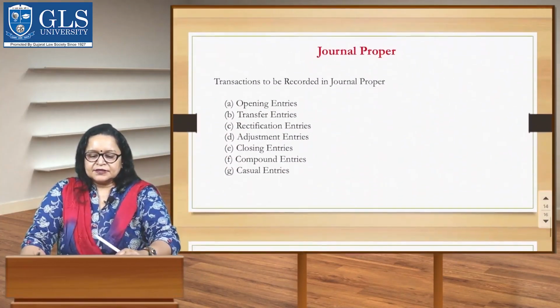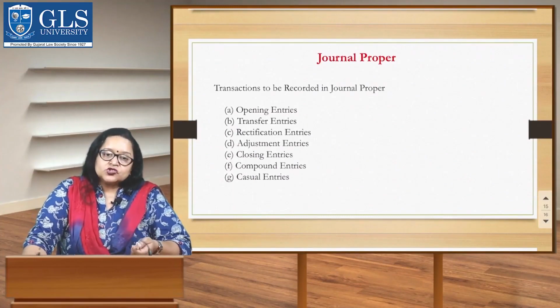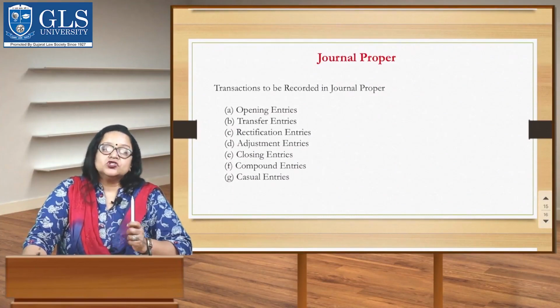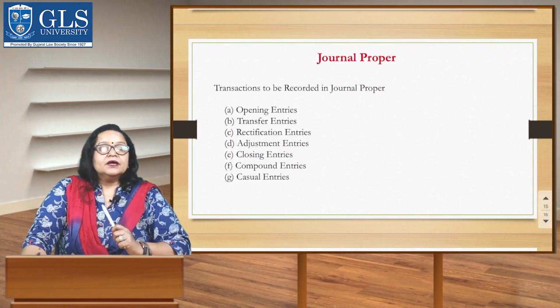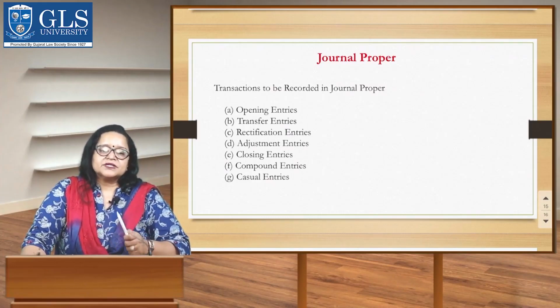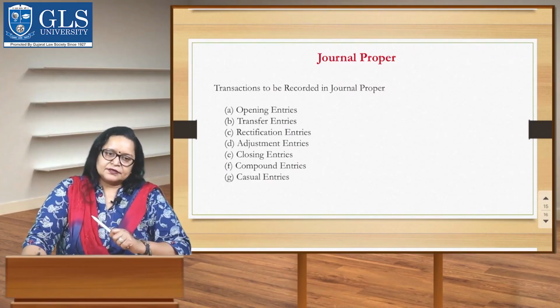Now, let's discuss the journal proper or general journal. I repeat, journal proper or general journal. It is a simple book of chronological record of business transactions. The use of this book is very much restricted in the modern accounting system.